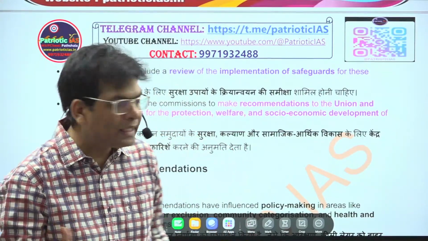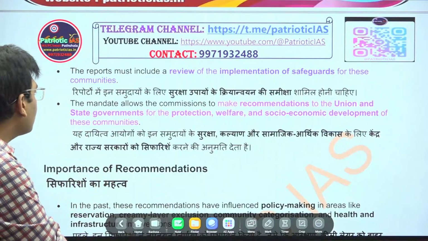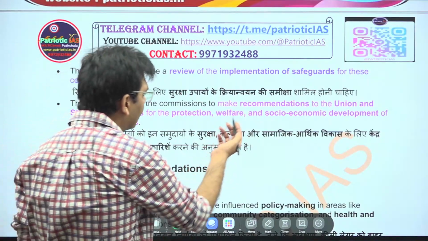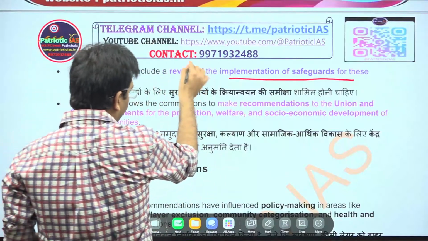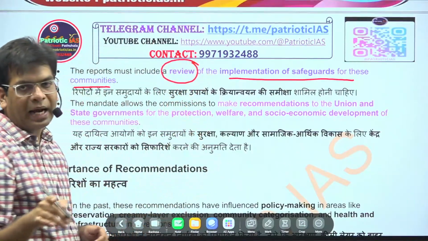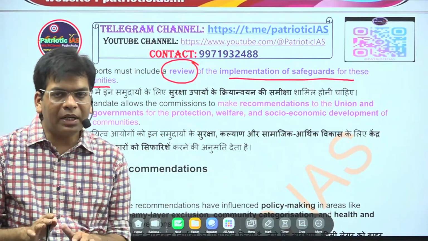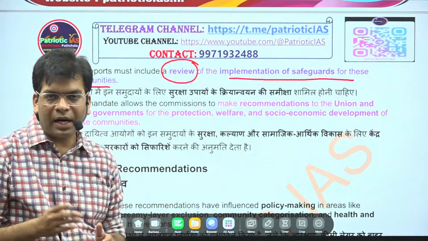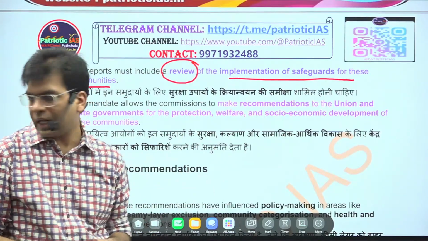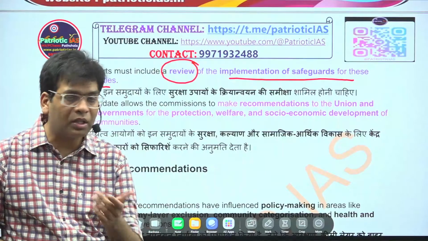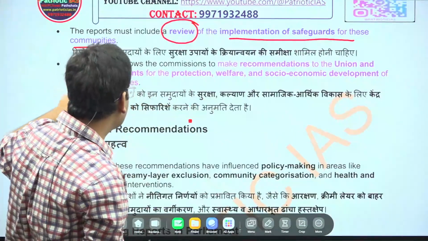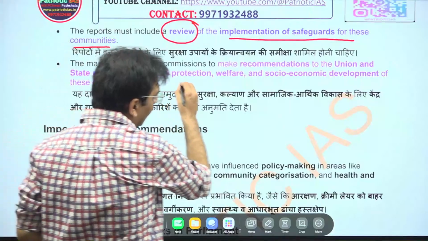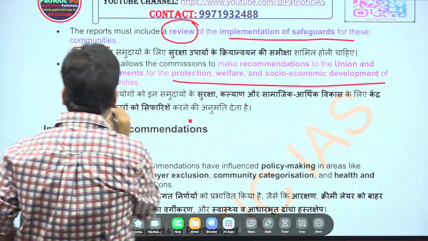it is being delayed. Here you will see that this report must include a review of the implementation of the safeguards for these communities. Okay. So this reviews whether the state government and the central government are properly implementing the safeguards that have been provided under the constitution and different statutory laws. All this has been brought under this. They also make recommendations to the union and state governments for the protection, welfare and socio-economic development of these communities.